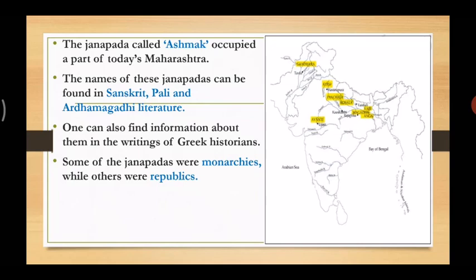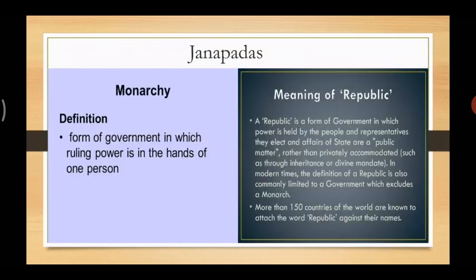Some of the Janapadas were monarchies while others were republics. Now here's the difference between monarchies and republics. If we talk about monarchy, it is a form of government in which ruling power is in the hands of one person. So in monarchy, the ruling power is in the hand of one person. And that one person may be a king, or some head. So that is called a monarchy.